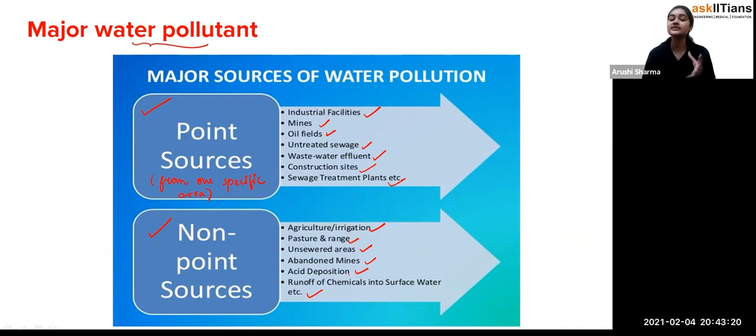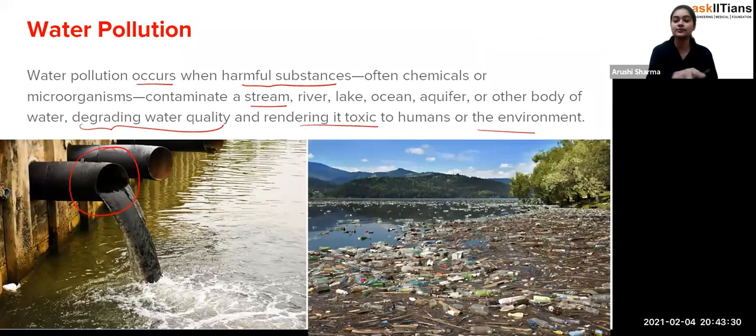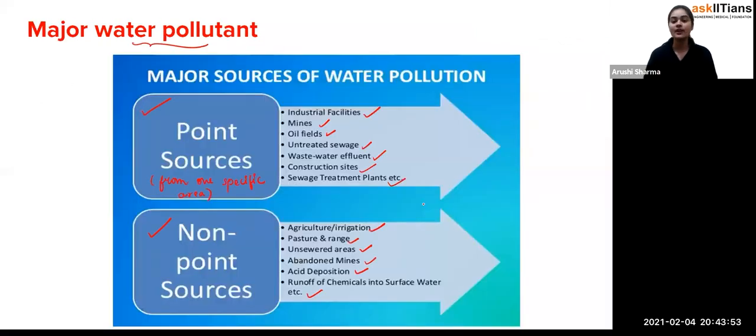One is the point source, that means the pollution which is created from one specific point like pipes, or we can say the large pipes, as you can see in this picture. Through these pipes it could be a point source, and it could also be a non-point source, because here people are coming, or maybe due to some reason, throwing waste. So it is a point source, because from one point the waste is getting passed, but here there is no single point, yet you can see that the pollution is there, so we can say it is a non-point source. Okay, so these are the examples of point sources and non-point sources.